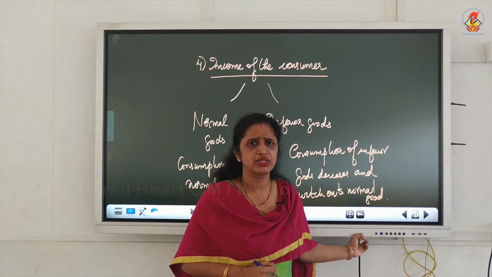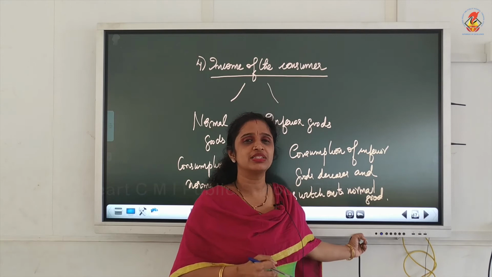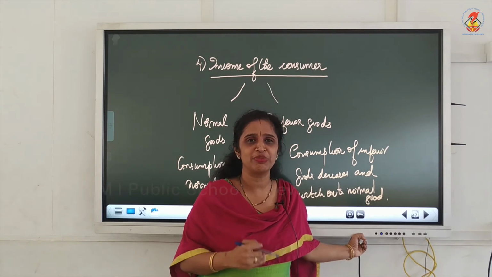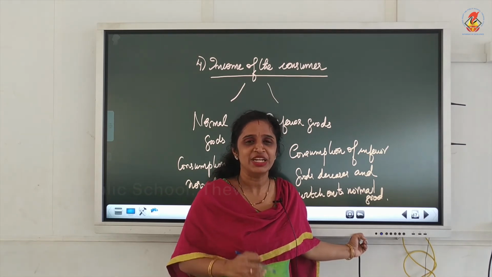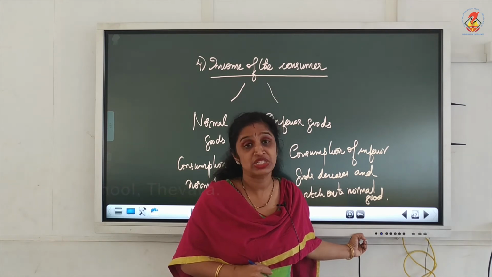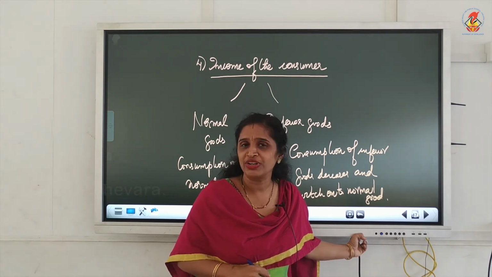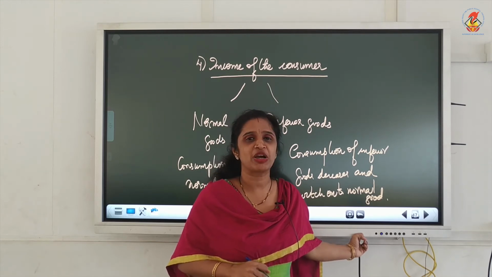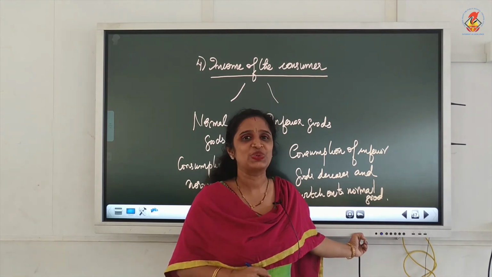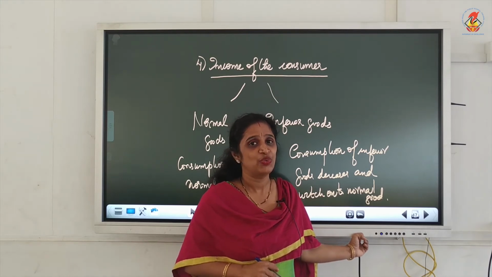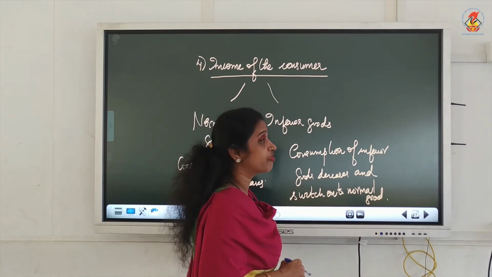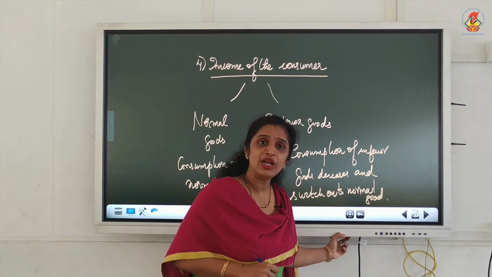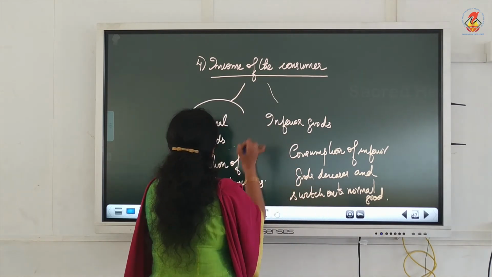Normally, what do we think? When the income of the consumer increases, demand for the good increases. When the income of the consumer decreases, demand for the good decreases. No, it is not like that. It depends on the nature of the commodity or the type of the commodity that a consumer uses. Now, we can divide that type of commodities into normal goods and inferior goods.